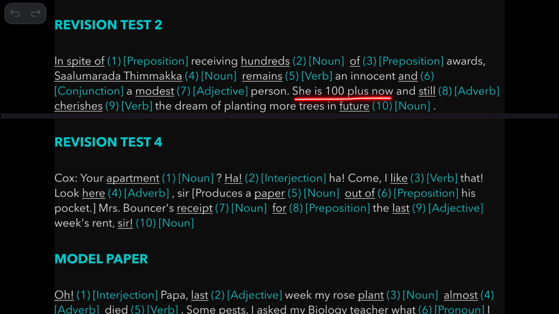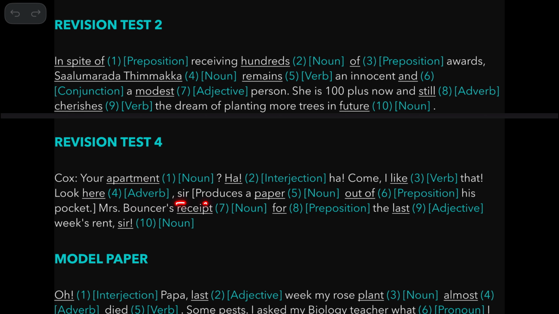She is 100 plus and still, it's an adverb. This modifies this verb cherishes. She still cherishes. Earlier we had the same word and there it is an adjective. Here this modifies a verb, so it's an adverb. The dream of planting more trees in future. Future is name of something, so noun. Your apartment, so it's a noun, name of something. Ha, interjection. Come, I like, is a verb. I like that. Look here, it's a place adverb.